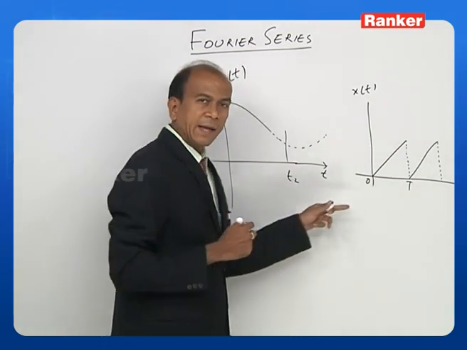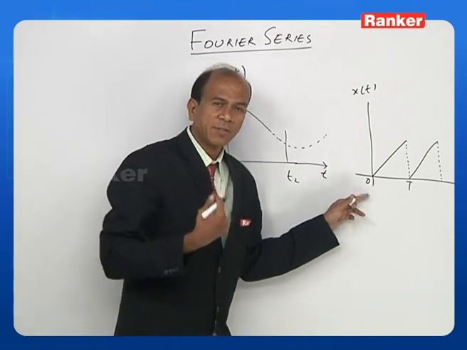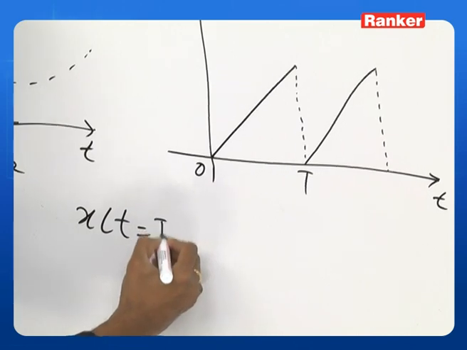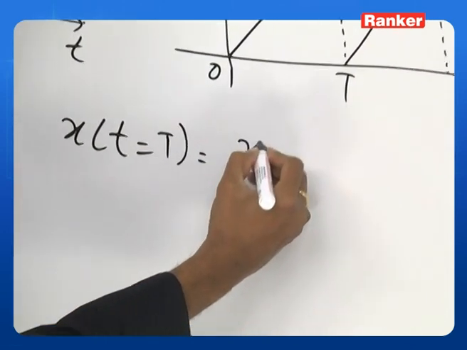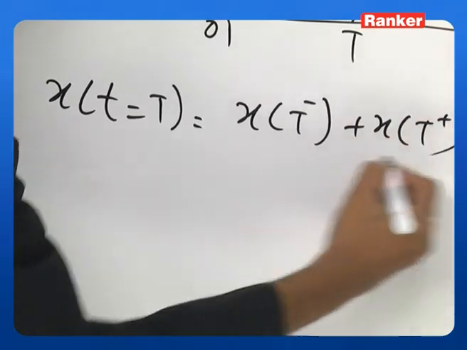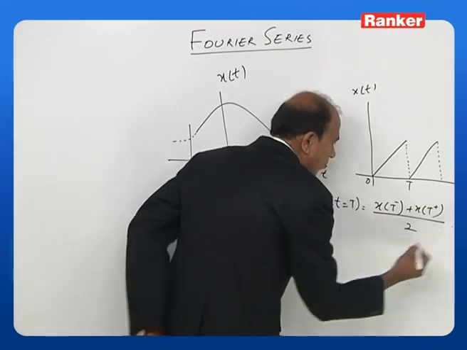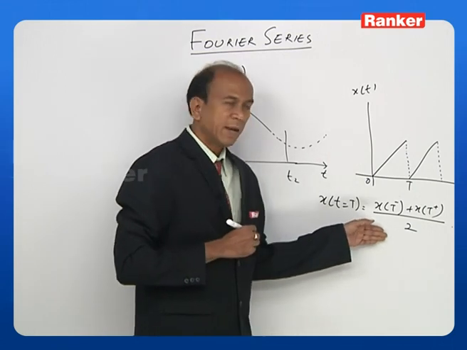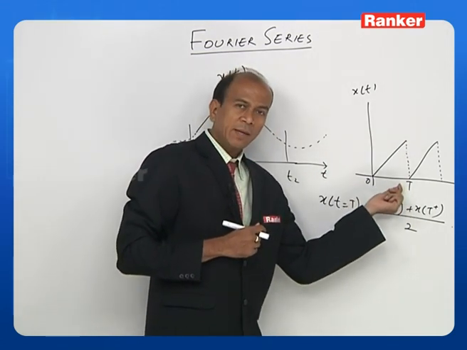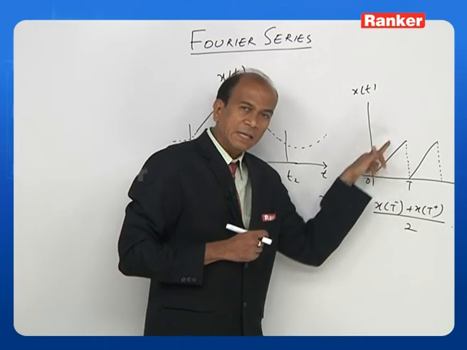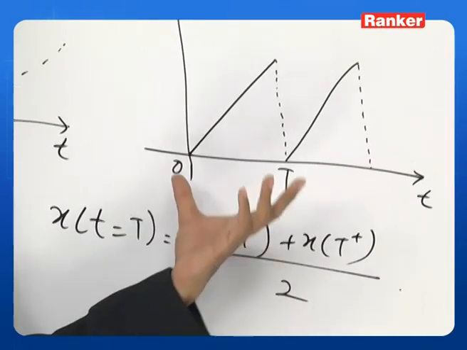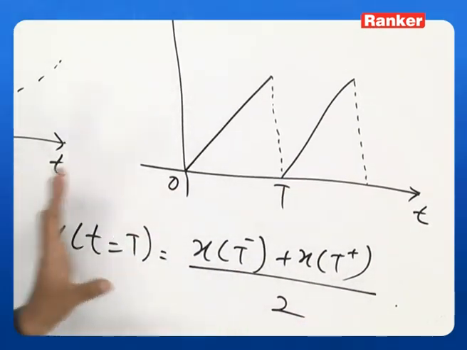That means I can write an equation for this. How can I write an equation for this? x of t can be written as x of t minus plus x of t plus, divided by 2. So when I write this equation, I will get the value of x of t. At t equal to 0 minus, there is a certain value. At t equal to 0 plus, again a certain value. So we will take those two cases, and when I take the average of these values, I will get x of t here.